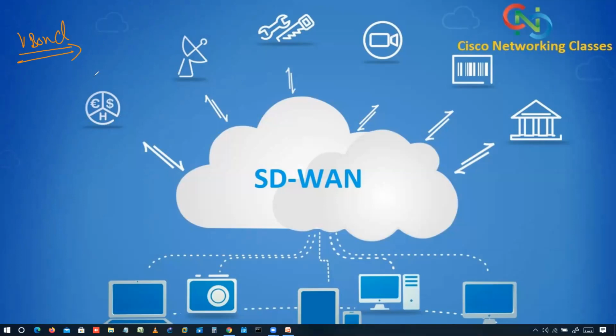Let me explain: this is a connection type that the controllers, the vBond, vManage, and vSmart, will be using. These controllers will use a secure, encrypted connection. We have two types of secure connection: one is TLS, the second one is DTLS.